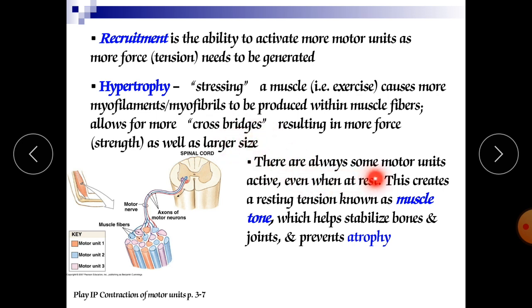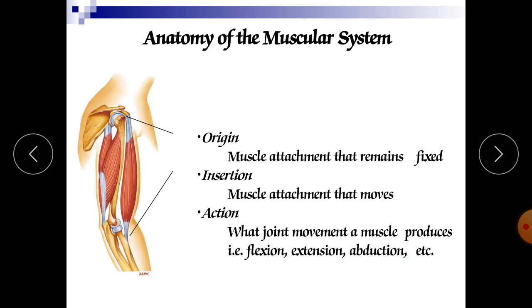There are always some motor units active even at rest. This creates a resting tension known as muscle tone, which helps stabilize bones and joints and prevent atrophy. What is atrophy? Atrophy is when the size of the organ decreases, when your muscle size decreases. So they are developing our muscle tone, muscle contraction.